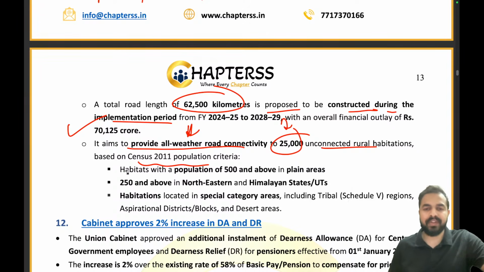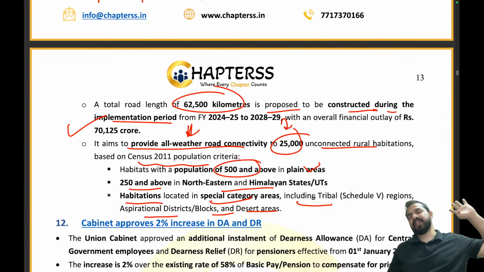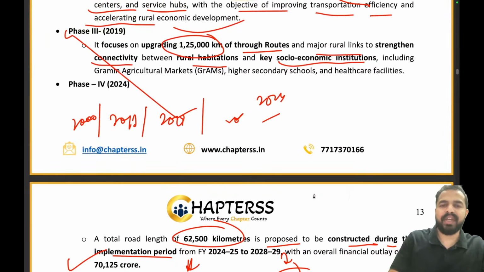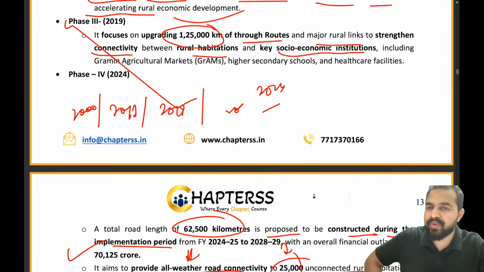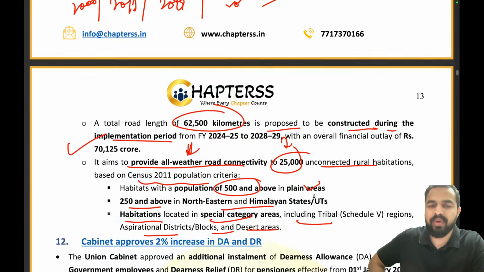Habitations with a population of 500 and above in plain areas, 250 and above in the northeastern and Himalayan areas, and habitations located in special category states, including tribal regions, aspirational districts, blocks and desert areas. Clear to you? So phase 1 was for all-weather connectivity, phase 2 was for strengthening and consolidating the existing networks, phase 3 focused on upgrading 1,25,000 kilometers of through routes and connecting them with the socio-economic institutions of the villages, and phase 4 is 2024.